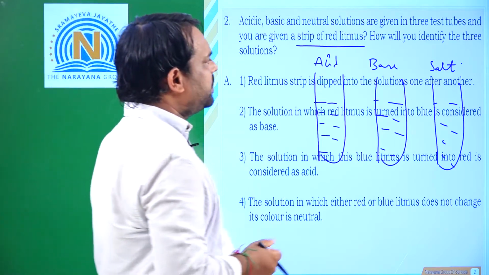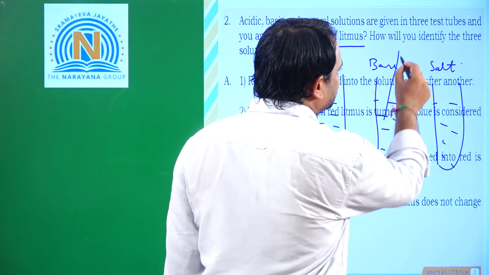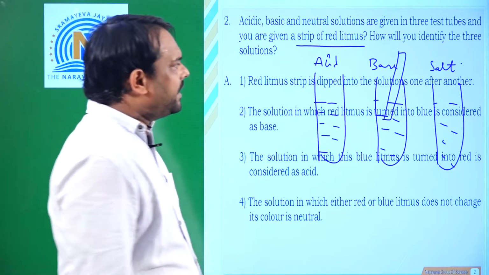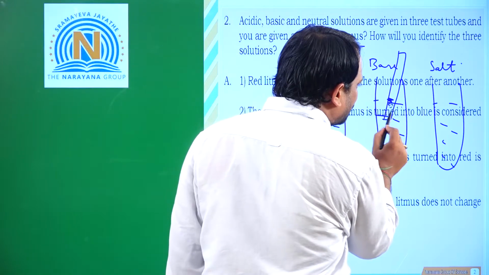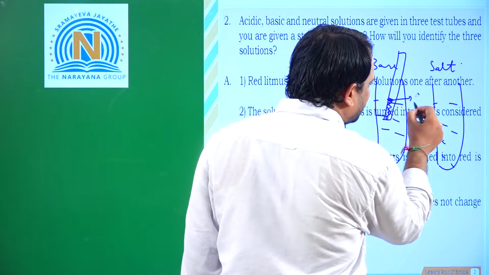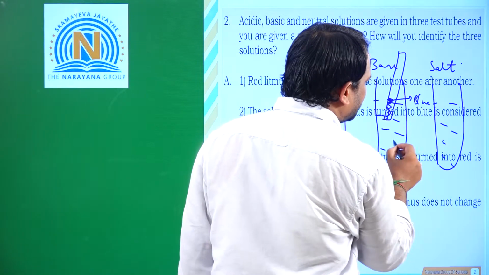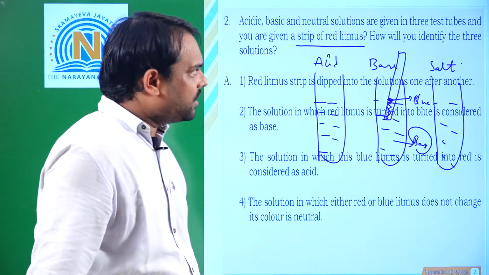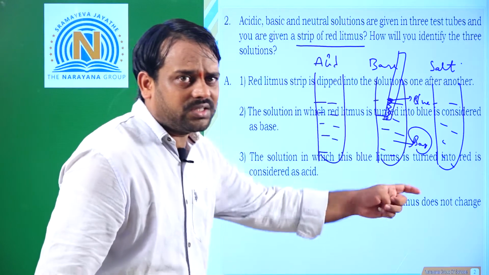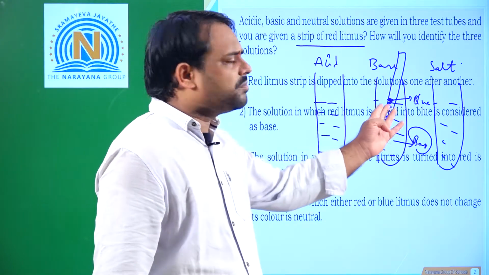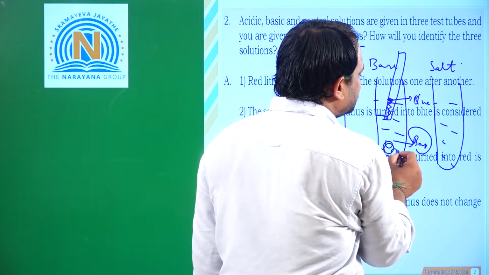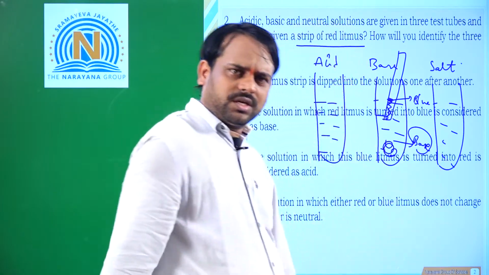So first, what should I do? I'll dip that red litmus into a basic solution. What happens? The red litmus converts to blue in color. When a substance changes red litmus to blue, confirm that this solution is a base. This solution is a base.